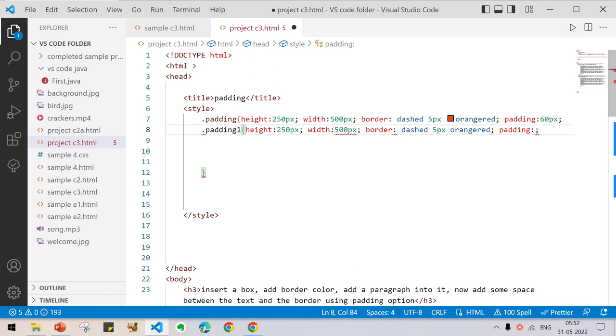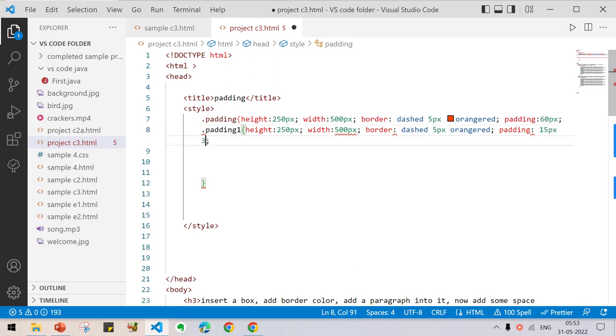Now we are going to change this. 15 pixel for the top and 30 pixel for the right, 15 pixel for the bottom, and 15 pixel for the left. Oh, sorry, I have made a mistake. This 15 pixel is for top, this 30 pixel is for right, 15 pixel is for bottom, and 15 pixel will be for left. It will be moving in a clockwise direction. First is top, the second is right, the third is bottom, and the fourth is left.